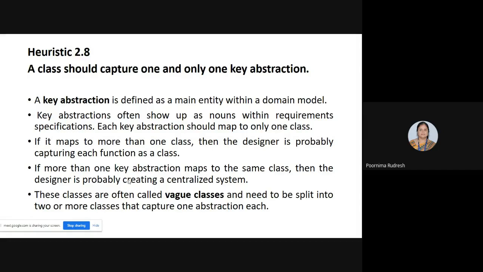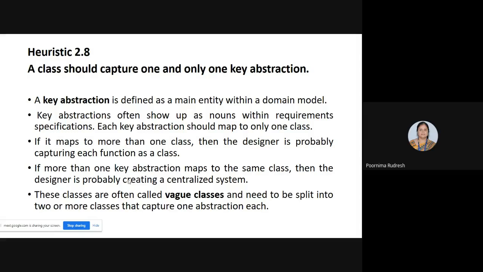And this key abstraction shows up as nouns within requirement specifications, and each key abstraction should map only to one class. Understood? So that is the main requirement in heuristic 2.8. Here, the class should capture one and only key abstraction, meaning the key abstraction should map to only one class.